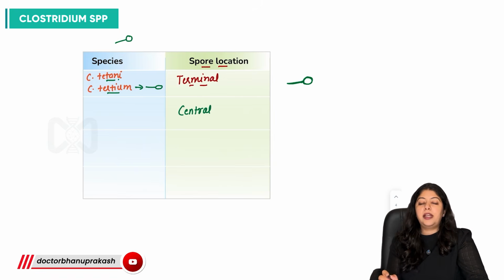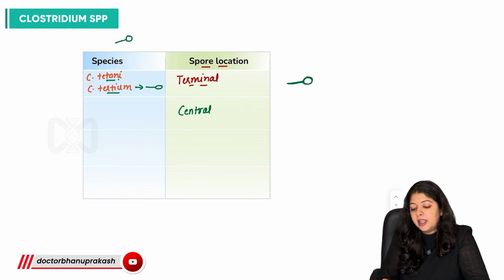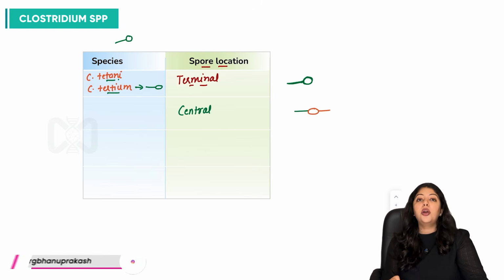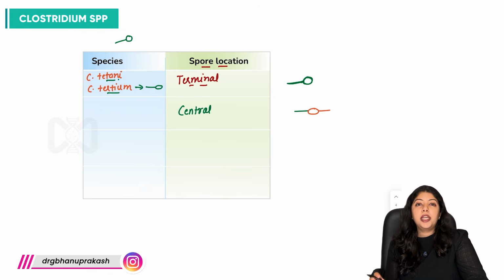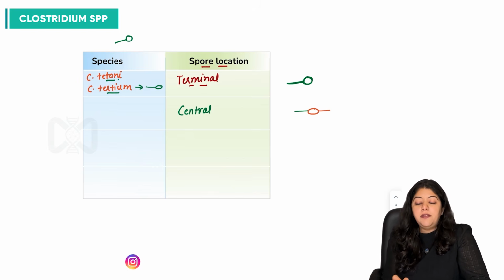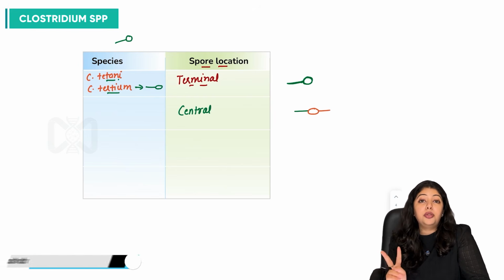So next comes another location, which is the central spore location. What is the species which is producing central spores? Central spore means there's this bacilli, and in the very middle of the bacilli we have a spore which is dividing the bacilli into two halves. So what is this species which produces a central spore? From the name itself we can derive a spore which is dividing the bacilli into two parts.